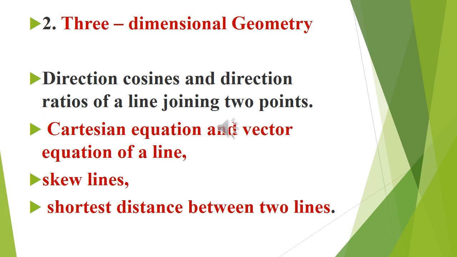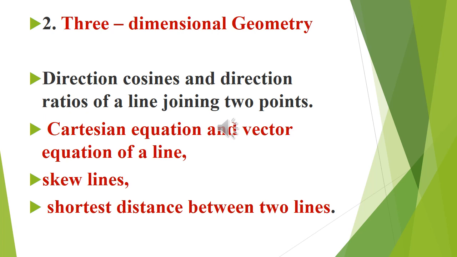Then mainly the Cartesian equation as well as the vector equation of a line with respect to some condition, that is, r equals a plus lambda b. That means the vector equation of a line passing through one point and parallel to a vector. One point will be given, one parallel vector will be there, then you can find the Cartesian equation as well as the vector equation. Similarly, the Cartesian equation as well as the vector equation of a line joining 2 points. If 2 points are given having position vectors A bar and B bar, then you have the vector equation as well as the Cartesian equation.